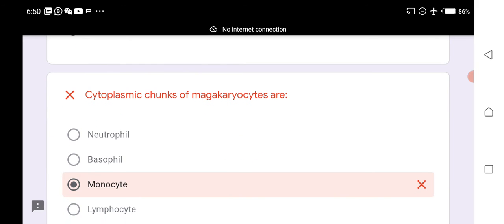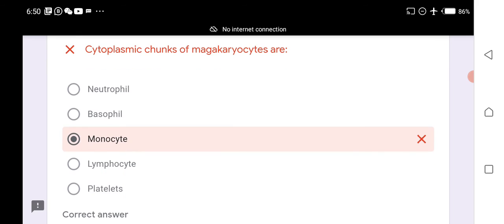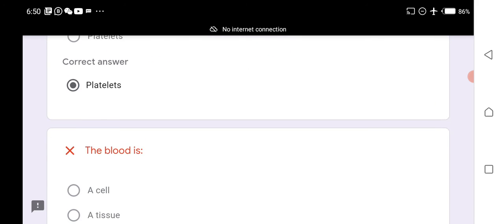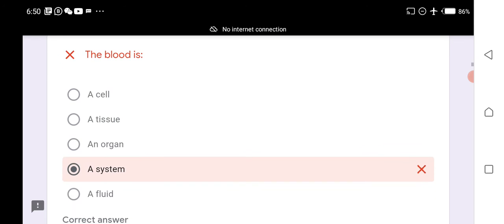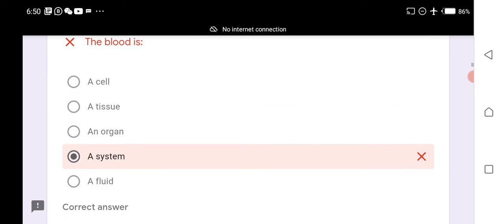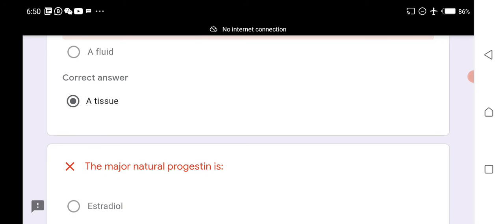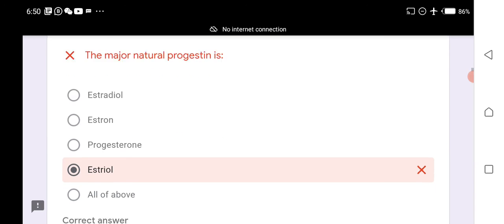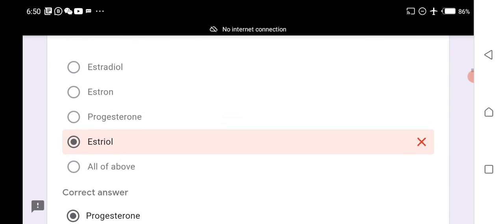Cytoplasmic chunks of megakaryocytes are platelets. Platelets are the cytoplasmic chunks of megakaryocytes. Blood is not a system, blood is a tissue.